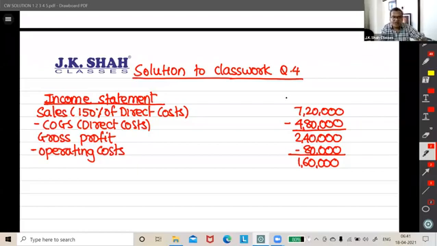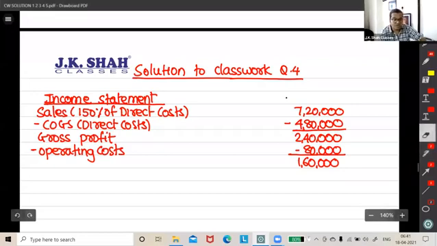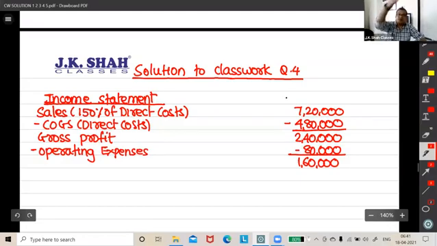Now check the format that we have written. Once we subtract all the operating costs, let me just write operating expenses, because operating cost has its own meaning. Let's write operating expenses. Remember, COGS plus all these operating expenses makes it operating cost.